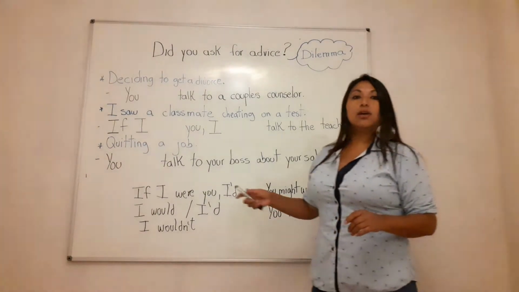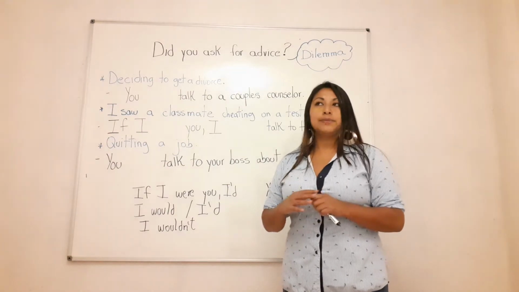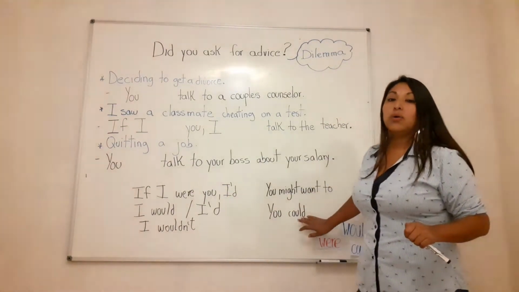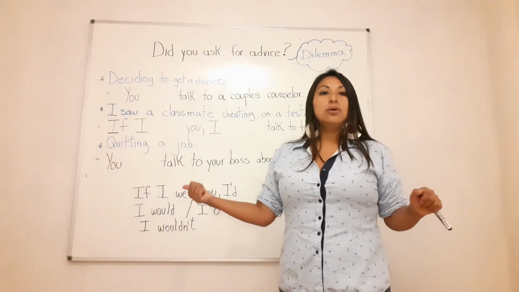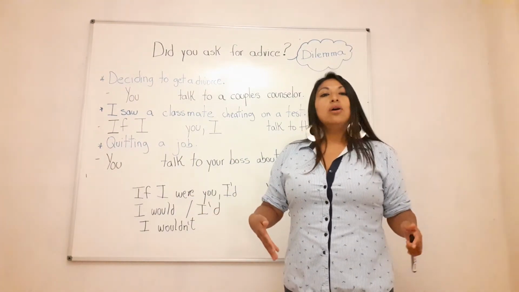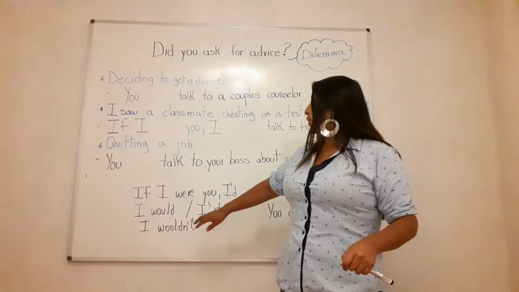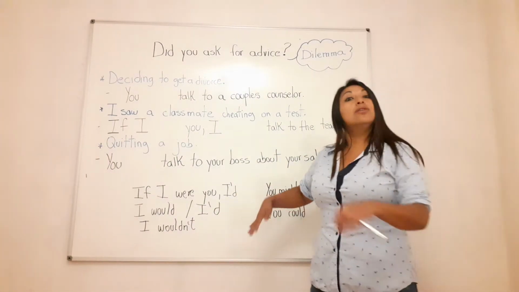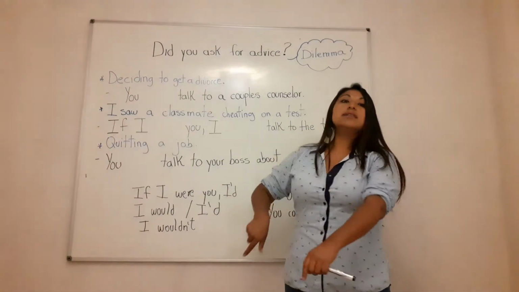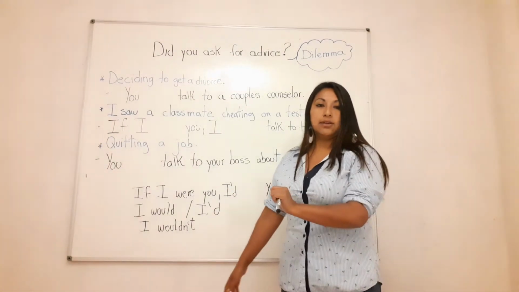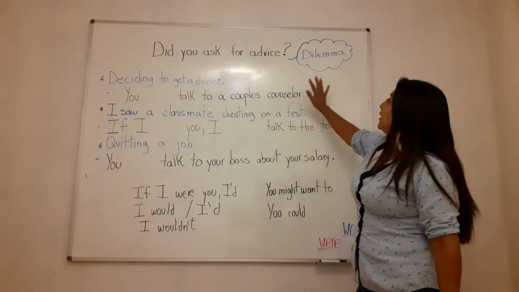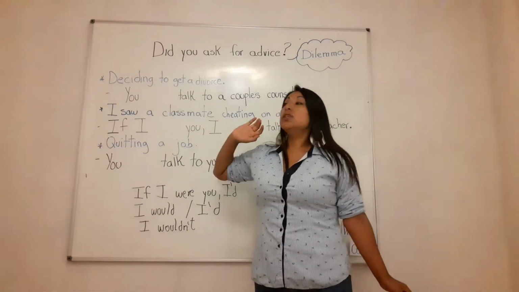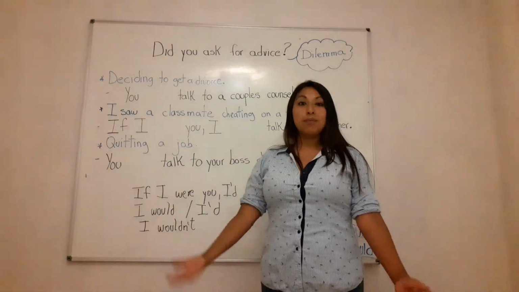So as you can see here, we have many modals: would, might, and could. The last class I told you those are modals. So that's why, for that reason, we are going to use the verb in the main form. This is not in the past form, because in the last class I have explained this. Right. So check. The first dilemma is deciding to get a divorce.